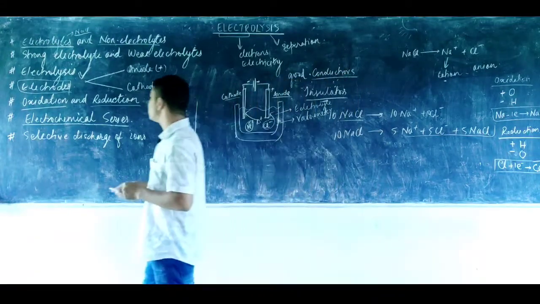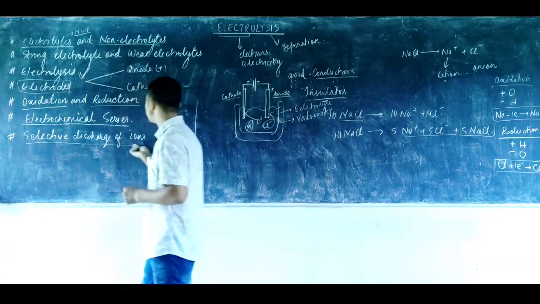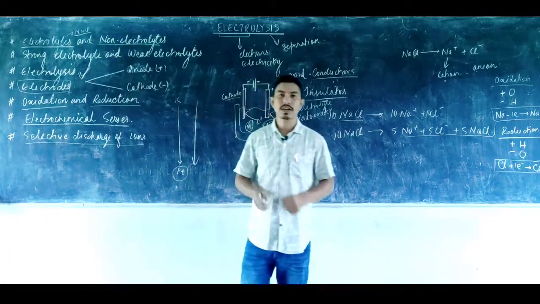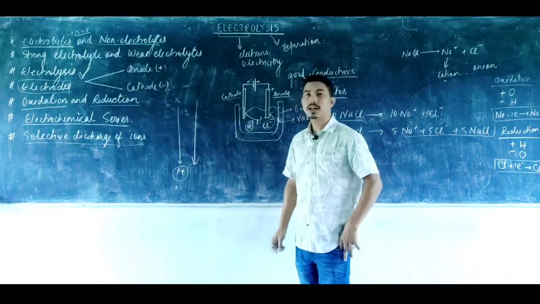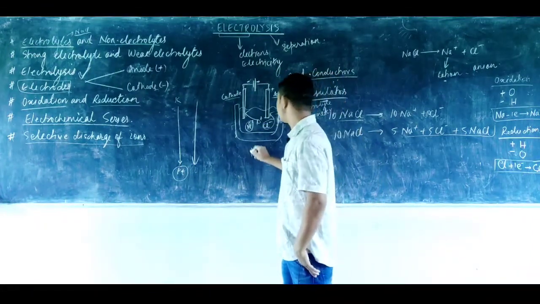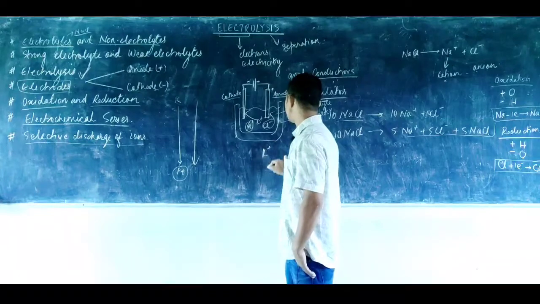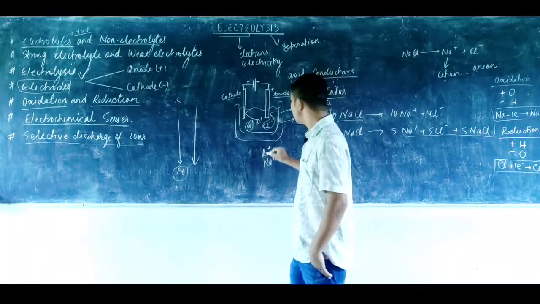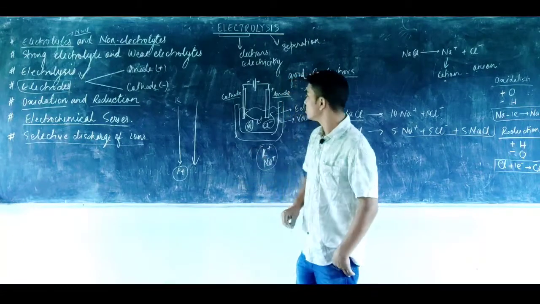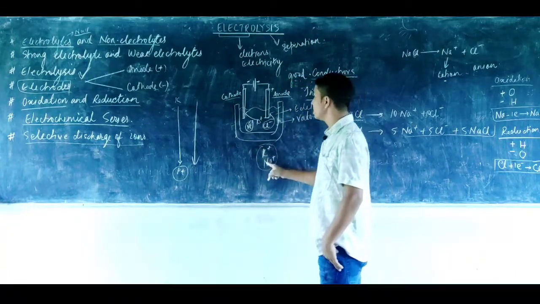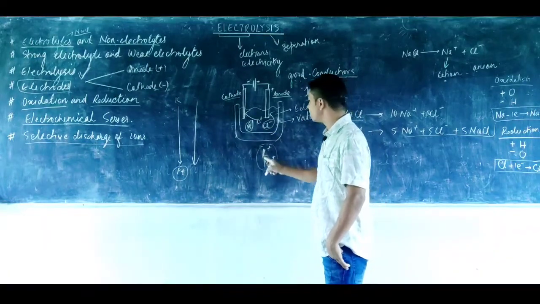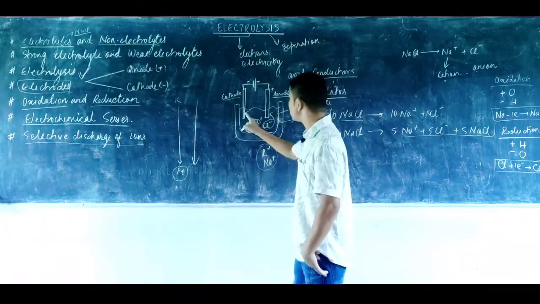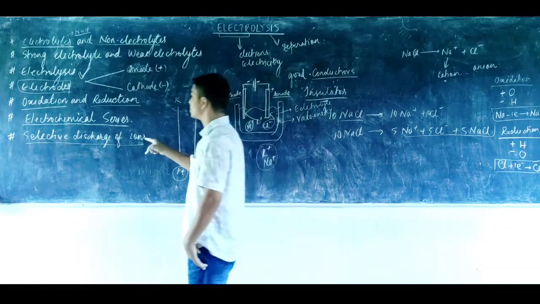Now coming to the selective discharge of an ion. Just now I said that if in an electrolyte more than one kind of similar ions are present, like if there is a potassium and a sodium ion as well, remember, during the process of electrolysis only one of them can go towards the cathode. So what are the factors which decide which ion will go? That is known as the selective discharge of ion.